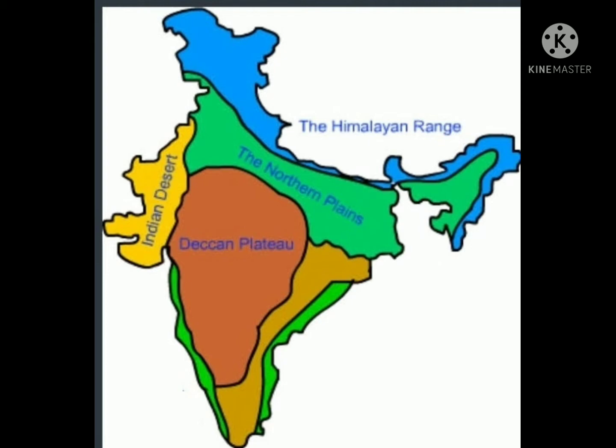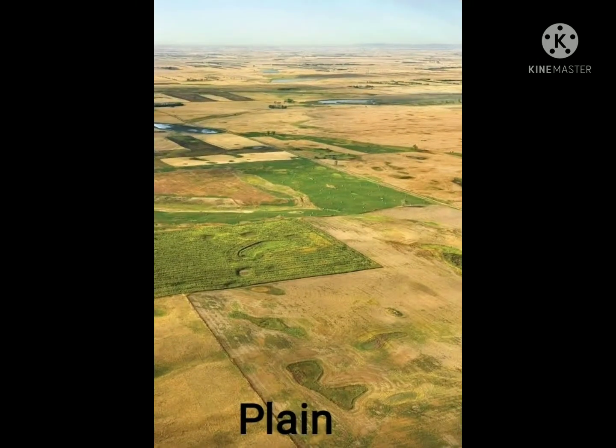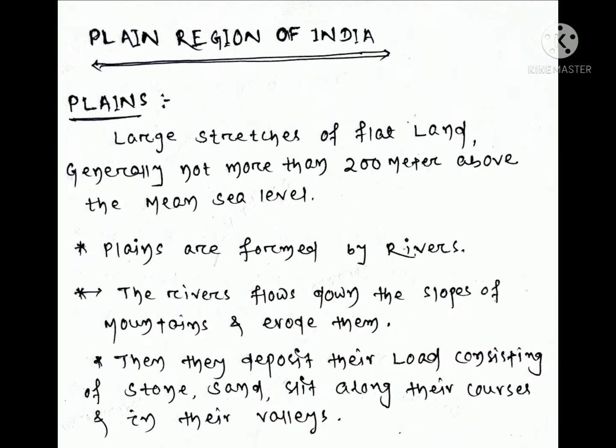First, we have to know the meaning of plain. Plain is a large stretch of flat land. It is generally not more than 200 meters above the mean sea level. Plains are generally formed by rivers. The rivers flow down the slope of the mountains and erode them. Then they deposit their load consisting of stone, sand, silt along their courses and in their valleys and form a large flat land called a plain.